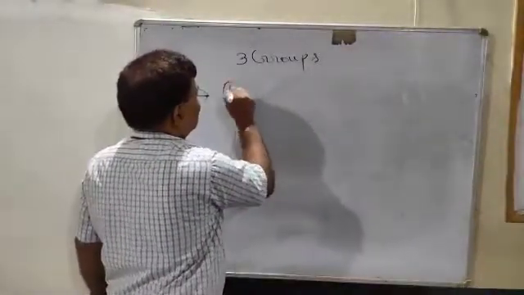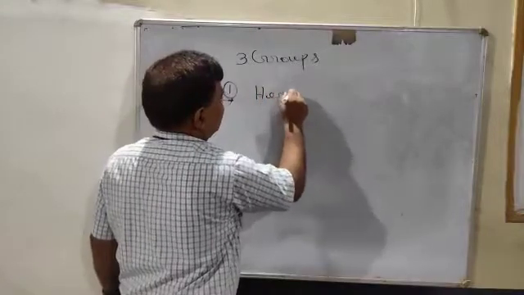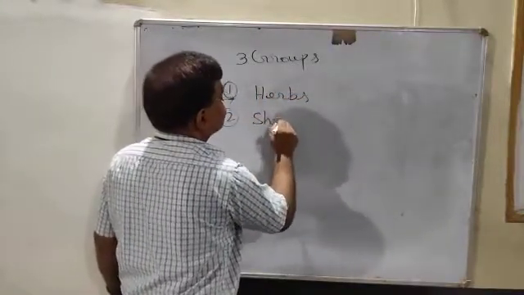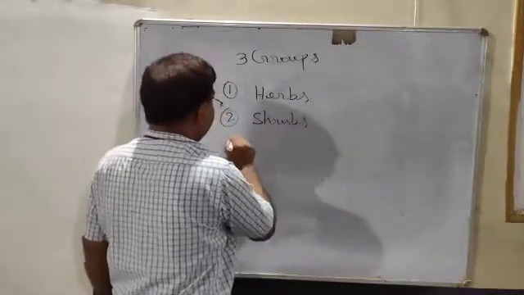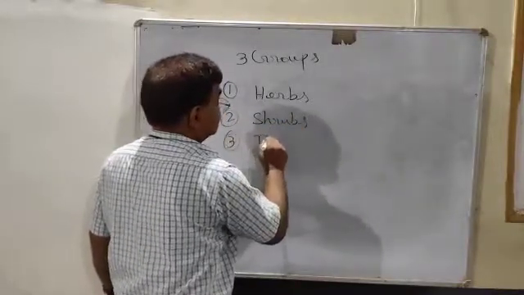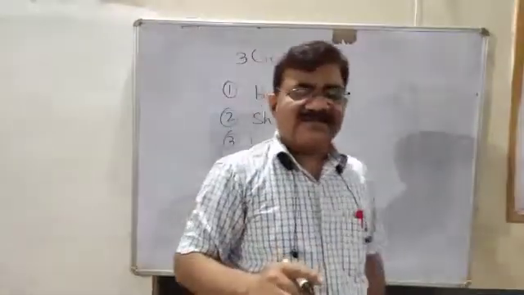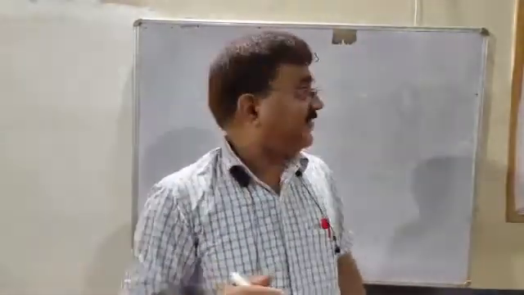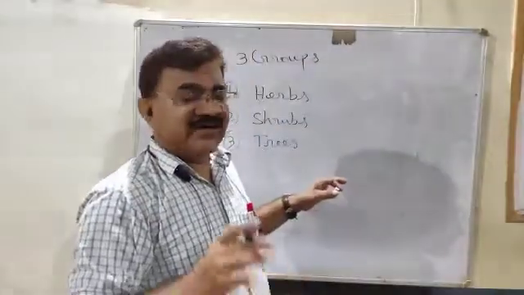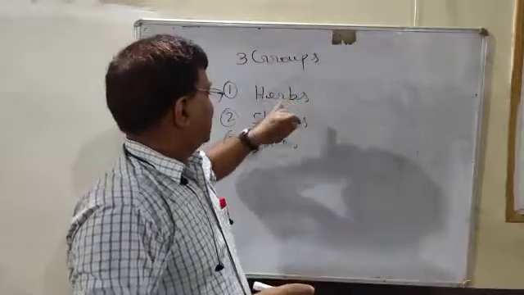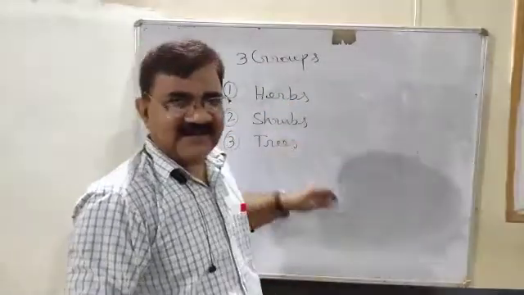These three groups are herbs, shrubs and trees. Try to understand: plants can be classified on the basis of shape and size into three groups: herbs, shrubs and trees.